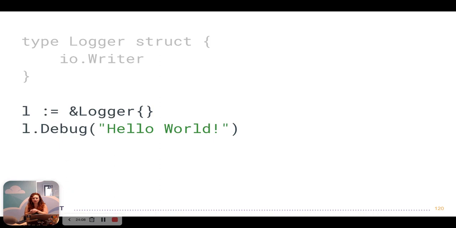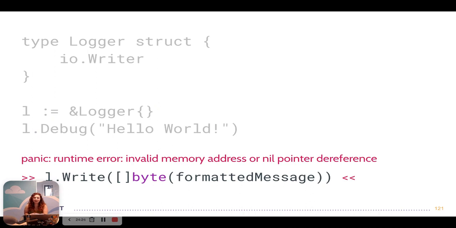So the first thing I wondered was, what if I don't pass an implementation of the writer interface? Like right here, I've just created a logger struct. I haven't passed it an implementation of the io.Writer interface, and I call the debug method. But then I got a runtime error. So it was a panic, invalid memory address or nil pointer dereference. And I got a very long stack trace, but eventually the line that was problematic was the call to the write method on the logger.